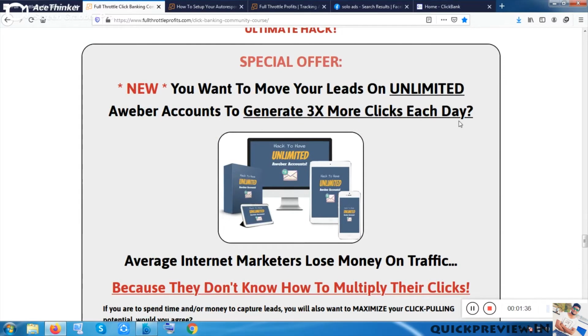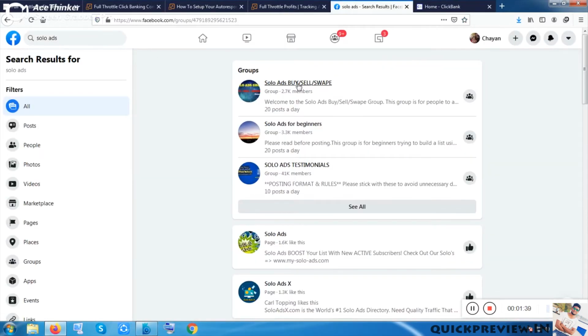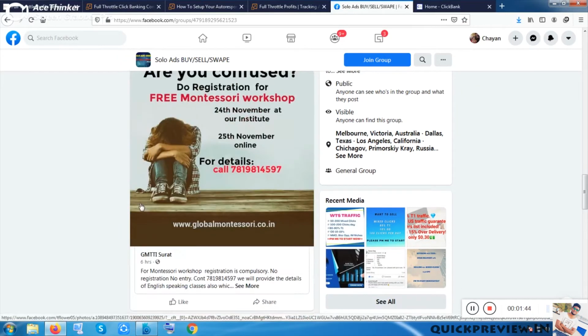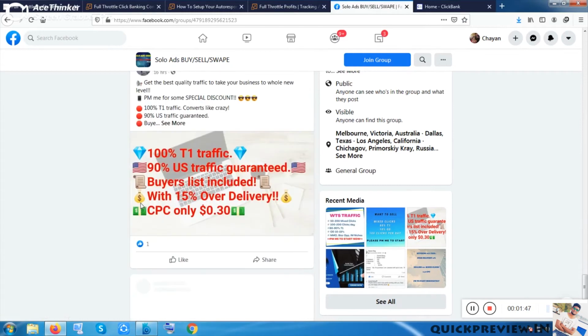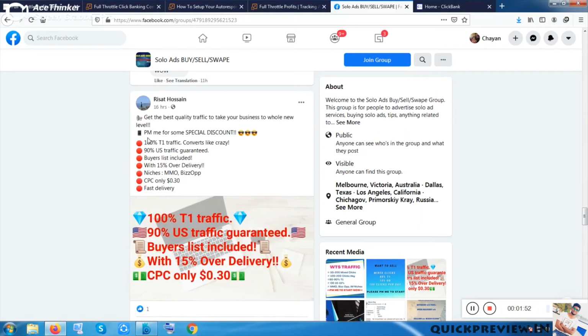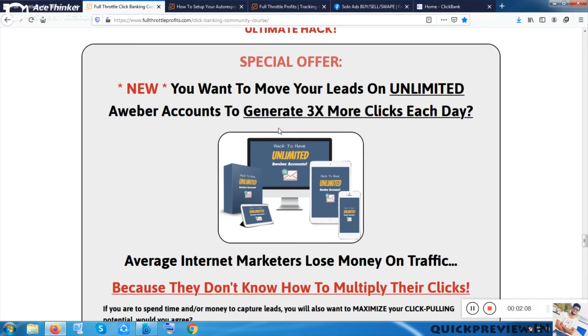Okay, so let me just show you. If I go to any solo ads group on Facebook, this is a group. Sometimes you may see this type of thing, that this is tier 1 traffic, this is sales traffic. I don't know exactly, but the buyers, the click rate, the CPC, the cost per click ratio, this type of thing is totally handled, and you will be aware of it with this tool.